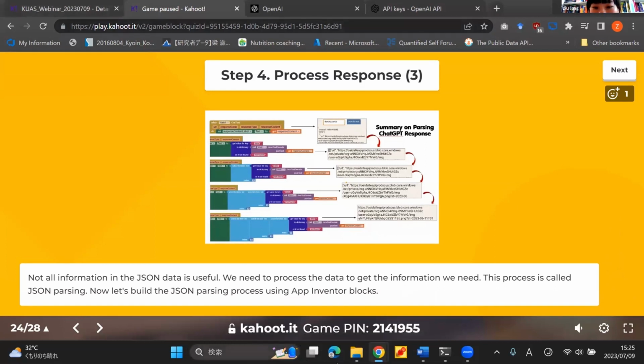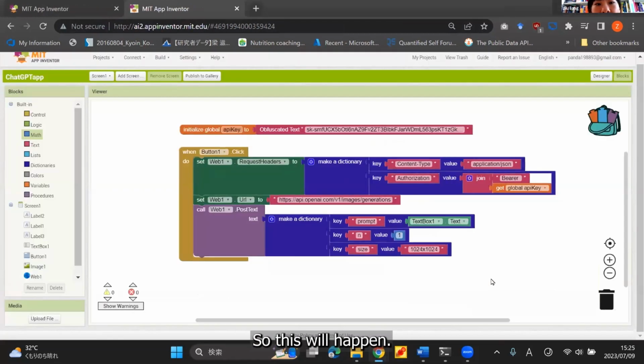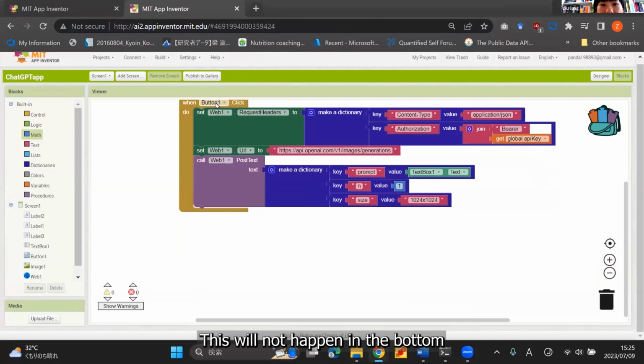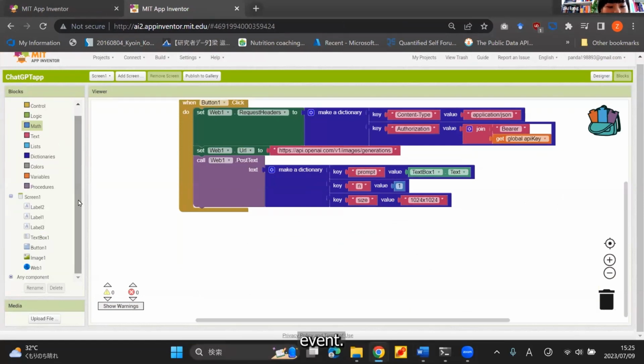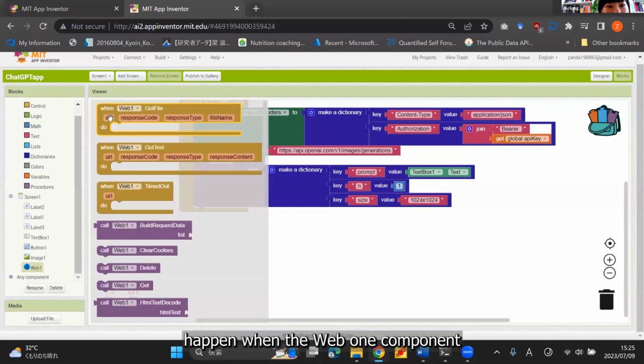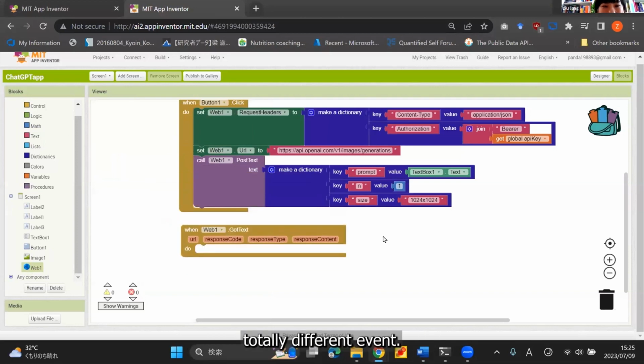All right, so I'm going to switch back to App Inventor and build this part. This will not happen in the button click handler. It's going to happen in a different event, when the web component got response. It's a different event handler because this is a totally different event. What we're going to do here is first convert the raw response to a dictionary in App Inventor. Otherwise, there's no way for us to process it. We have to do that first.